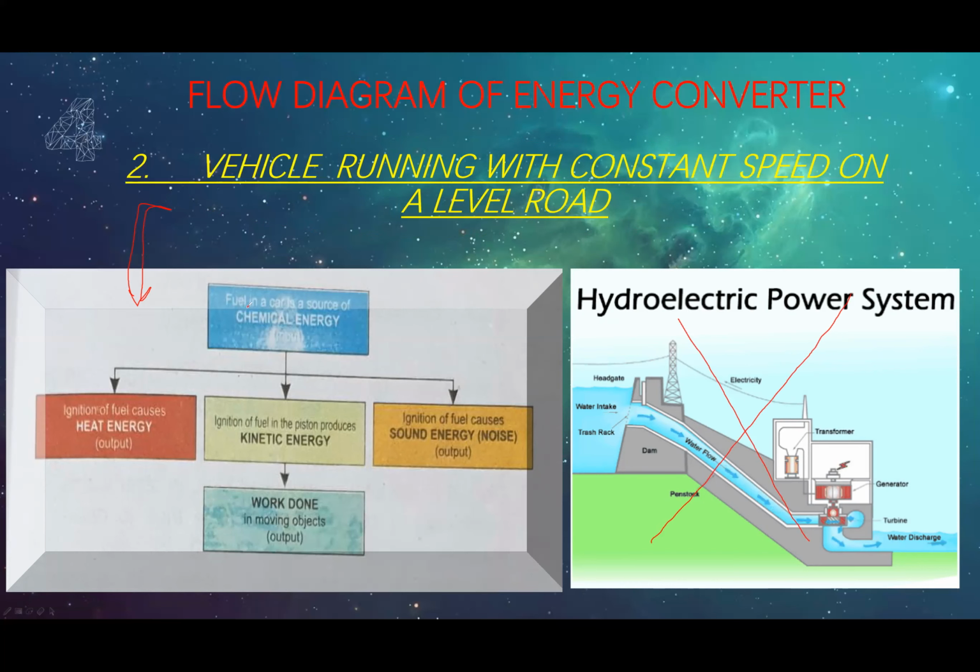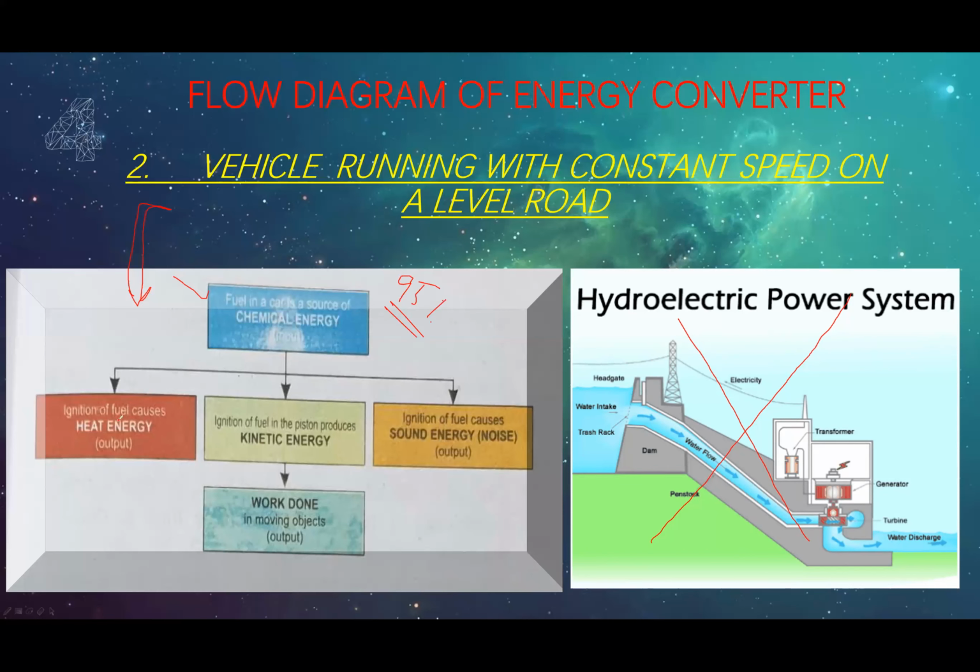For example, you can generate the power in two ways. That is for the vehicle, which may be an electric vehicle, or one fueled by chemical energy. So we talk about the one fueled by chemical energy, which powers maybe 95% of major transportation. You have the chemical energy, and the first thing is that your car engine's ignition of the fuel causes heat energy, right?